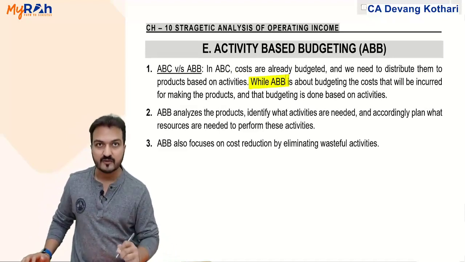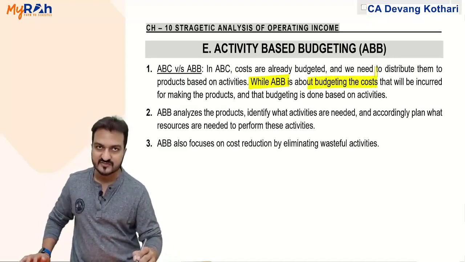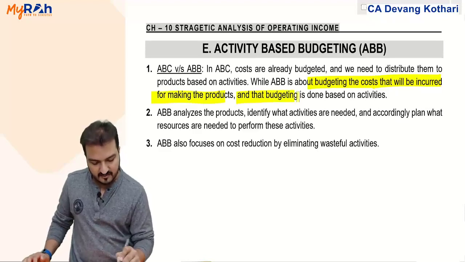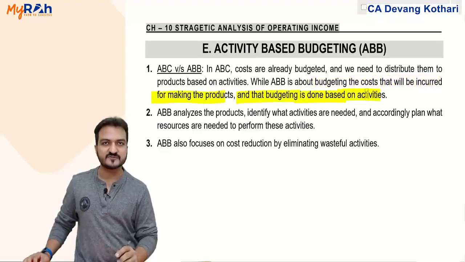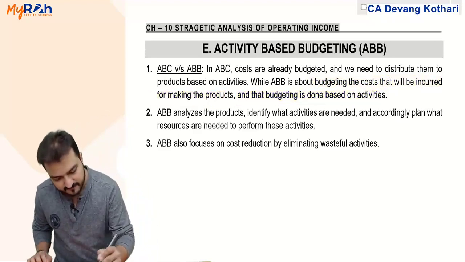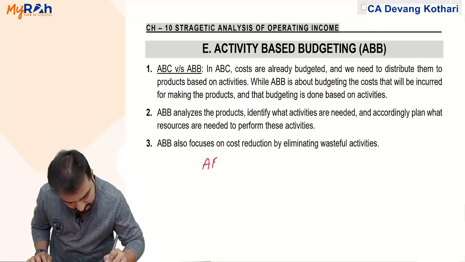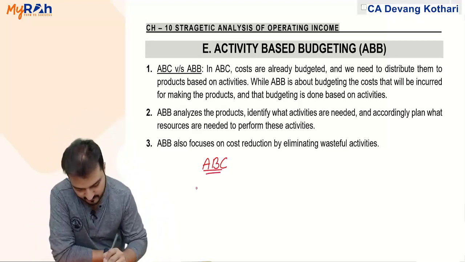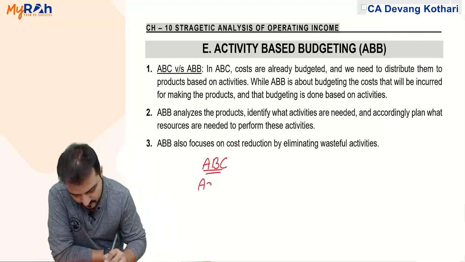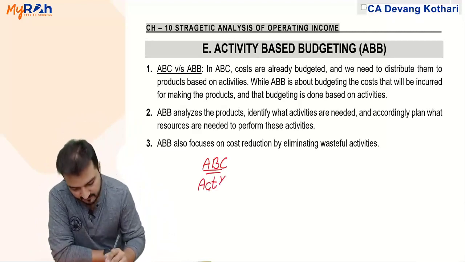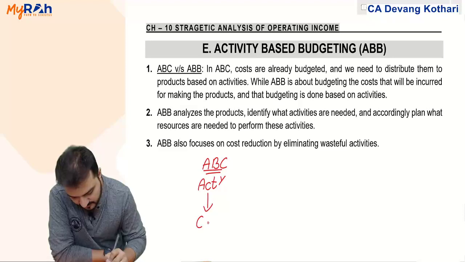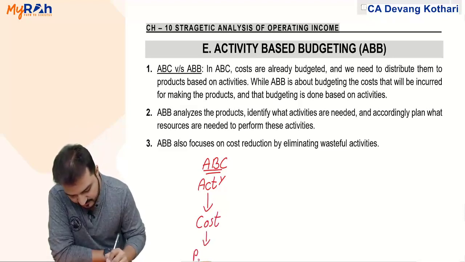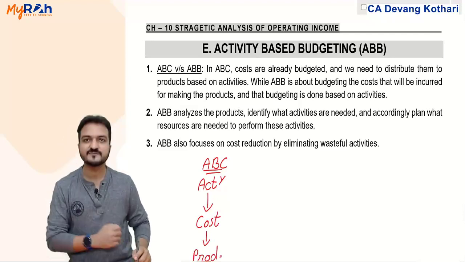While ABB, activity based budgeting, is about budgeting the cost that will be incurred for making the products, and that budgeting is done based on activities. So think about it like this. In case of activity based costing, you have some activity that already has some cost, and that cost is to be distributed to the products.